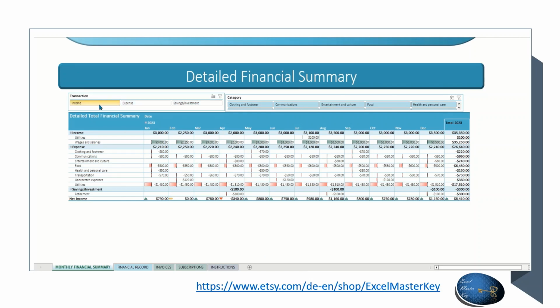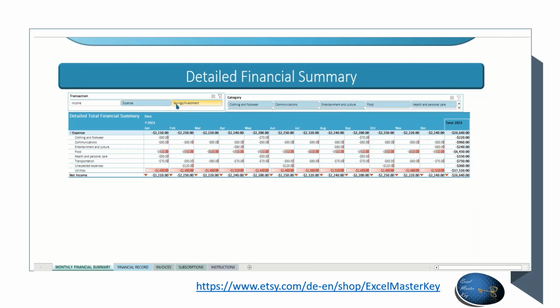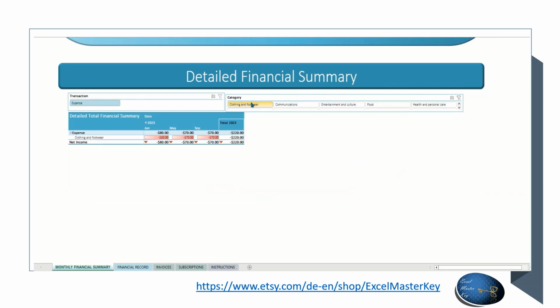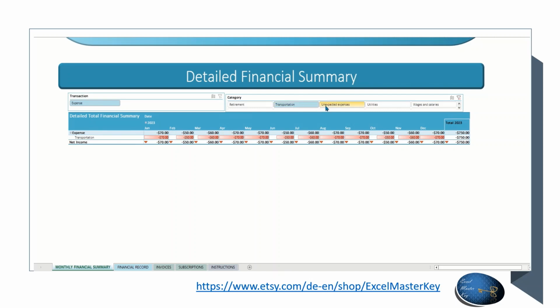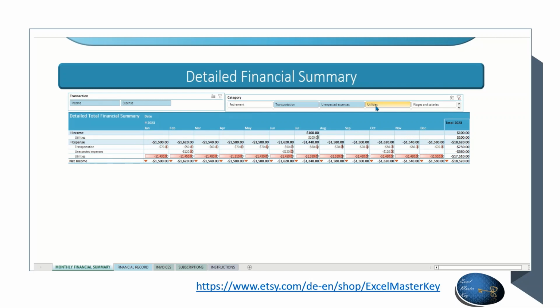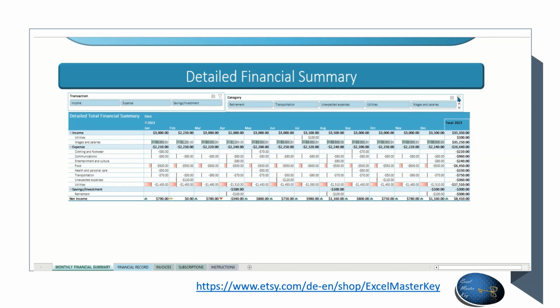You have the possibility to perform a more detailed analysis by filtering by transaction type or category. To select multiple criteria at once, you need to click on the Shift key on the keyboard while selecting the criteria. To deselect previously selected criteria, you need to click on the red icon located on the right-hand side.